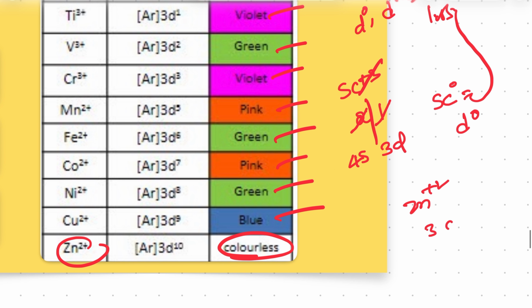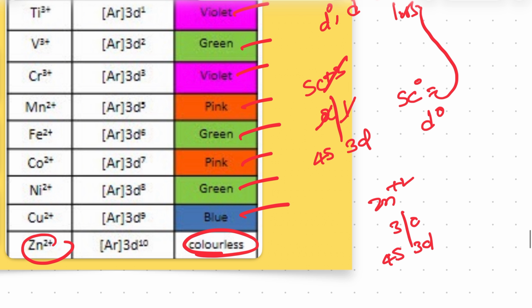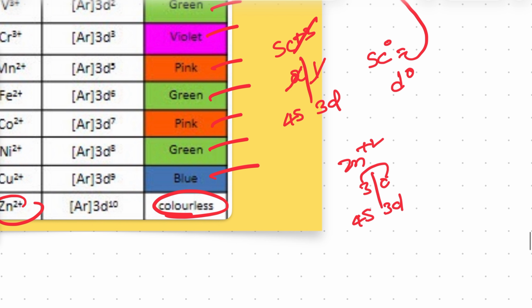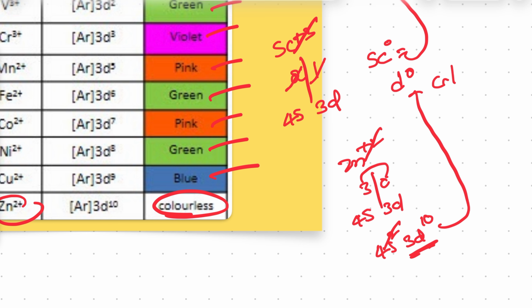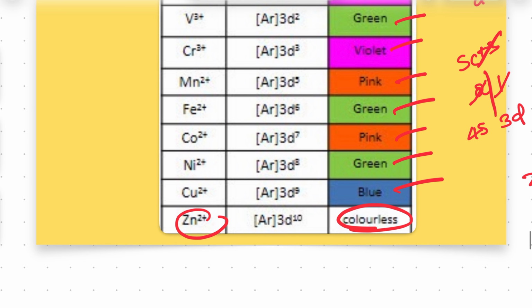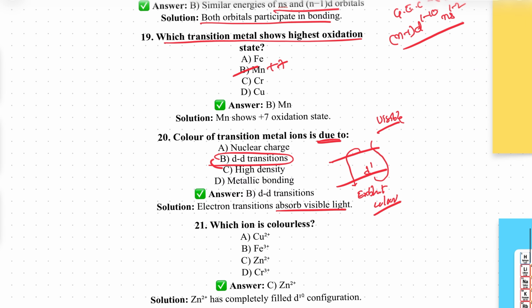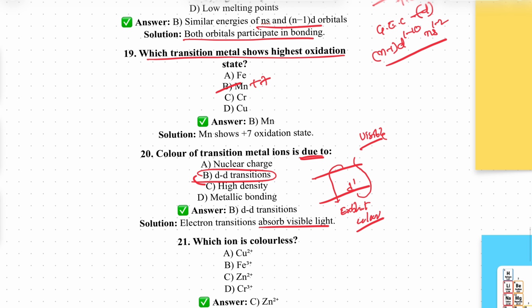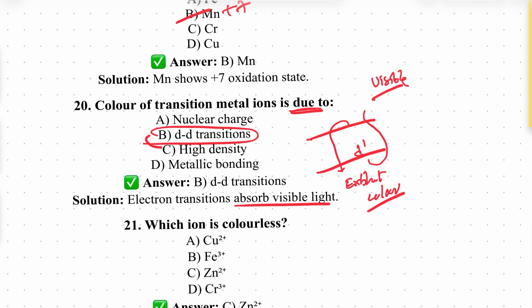Zinc atomic number 30, 4s2 3d10 is the electronic configuration of zinc. Now we can remove 2 electrons from the s orbital. D10 means colorless. Like this, you can find which has color and which does not. That is your answer, and the reason is d-d transition.